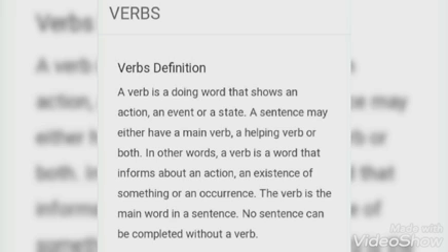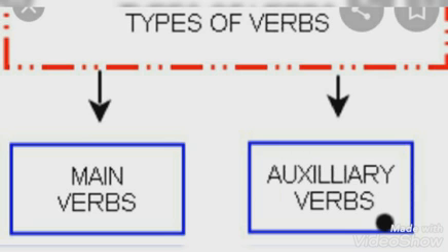A sentence may either have a main verb, a helping verb or both. In other words, a verb is a word that informs about an action, an existence of something or an occurrence. The verb is a main word in a sentence. No sentence can be completed without a verb. See, there are two types of verbs, main verbs and auxiliary verbs.